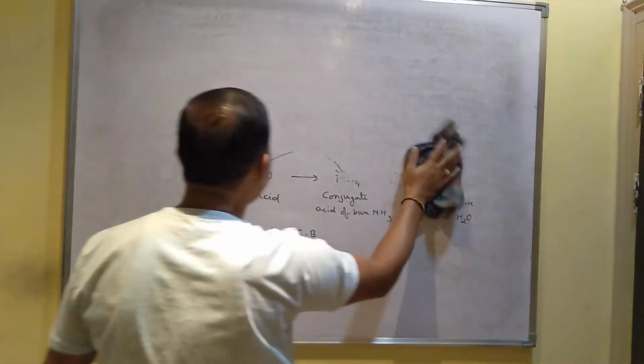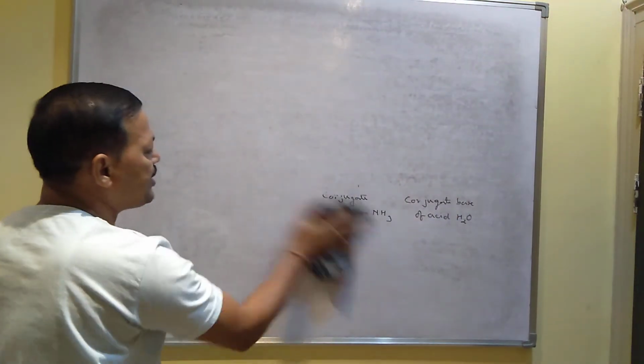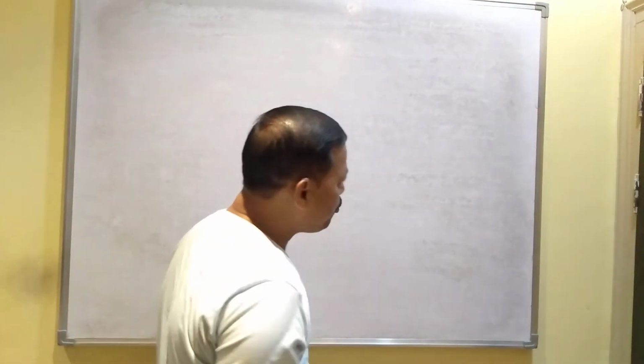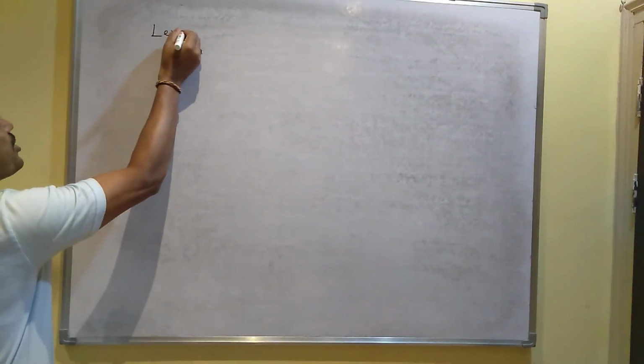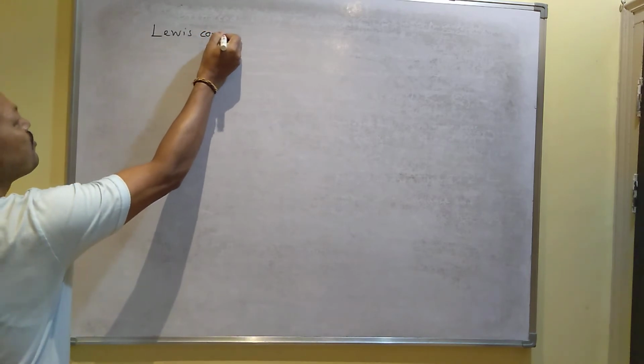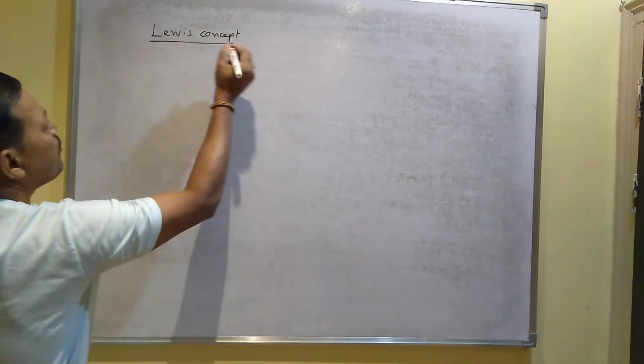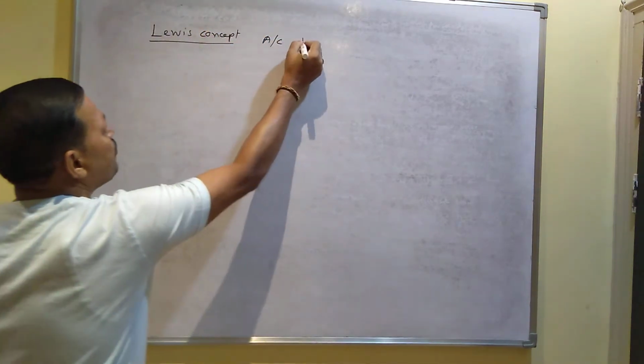Now another concept you will get to define acids and bases is the modern concept of acids and bases, and that concept is called the Lewis concept. This concept does not depend on the H plus ion and OH minus ion. This concept is based on electrons, which is called the Lewis concept. According to this concept,